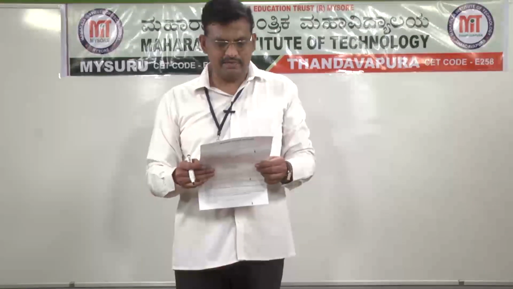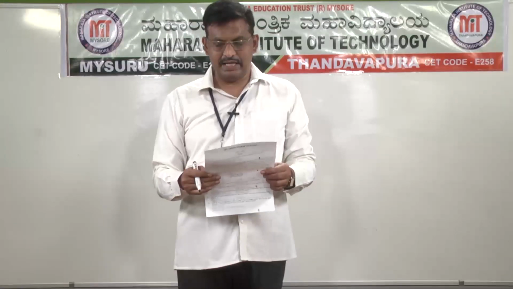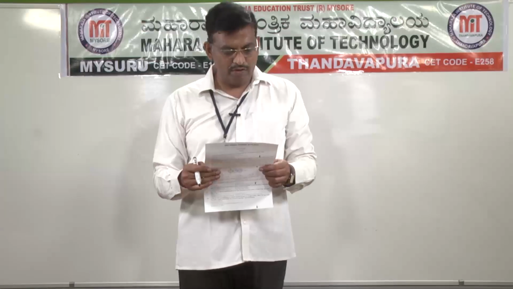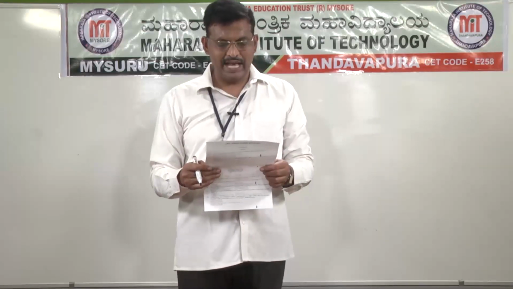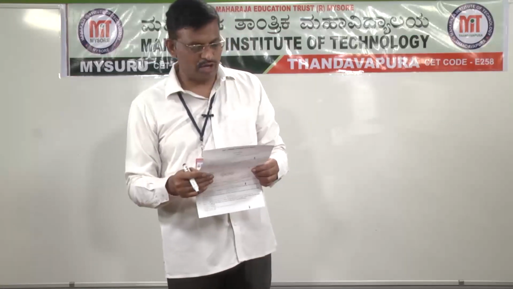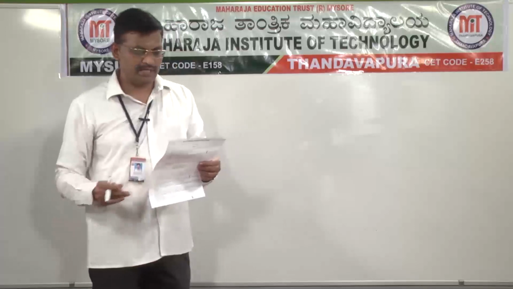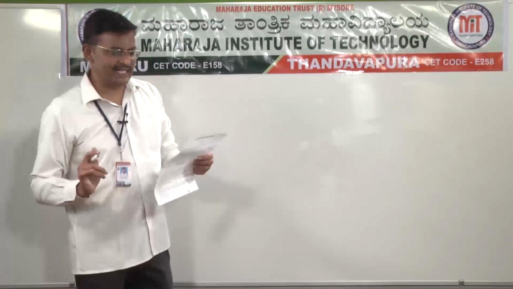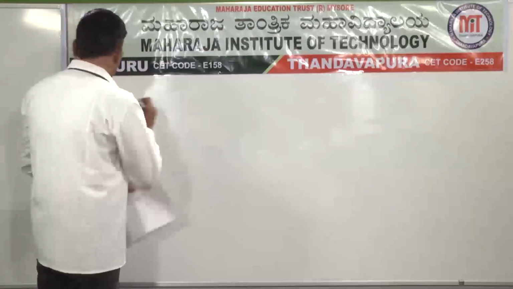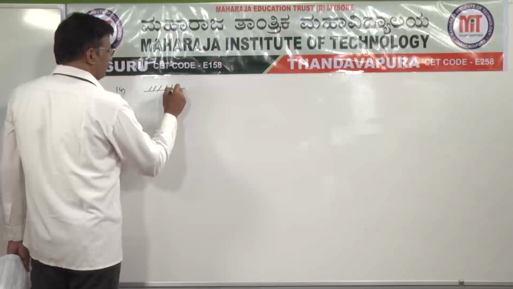Two masses m1 is equal to 1 kg and m2 is equal to 2 kg are connected by a light inextensible string and suspended by means of a weightless pulley as shown in the figure. Assume that both the masses start from rest. The distance travelled by the center of mass in 2 seconds is, take g is equal to 10 meter per second square. So in the 14th question, Atwood's machine diagram is given.